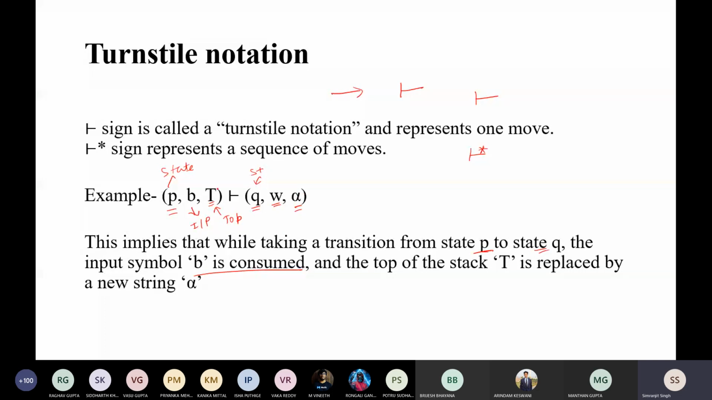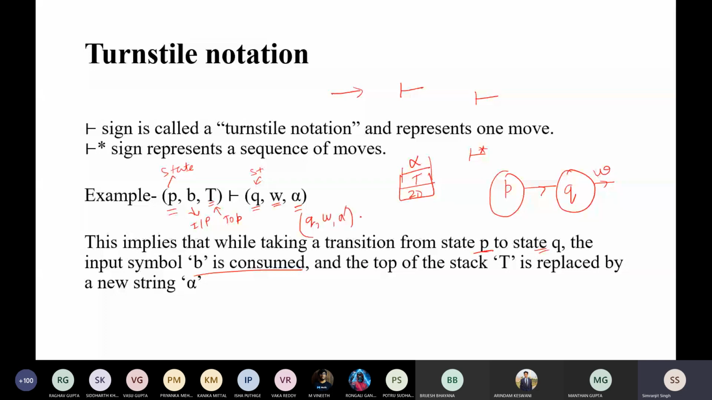First of all, there was a Z naught and then there is a T present. Now what happens, the input is consumed, it moves to another state. It is present at P and it moved to another state Q, and the top of the stack was T, it becomes alpha. At Q there is also another input, that is your W, that is received there. There is nothing changed in it, but you have to define it in another turnstile notation in the next one, that Q, W and A.